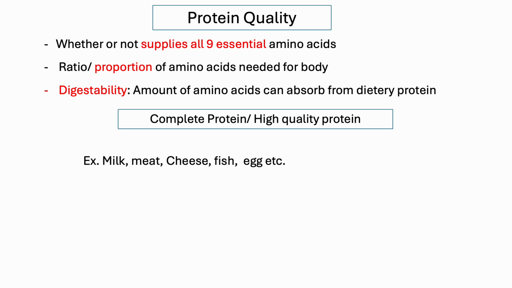Let's talk about protein quality. To assess protein quality, there are 3 parameters. First, whether or not it supplies all 9 essential amino acids. Second, the amino acid proportion and ratio of different amino acids needed for the body, and third, the digestibility of these amino acids absorbed in dietary protein. On the basis of this, we can classify whether it's a complete protein or incomplete protein. That means high quality or low quality protein.